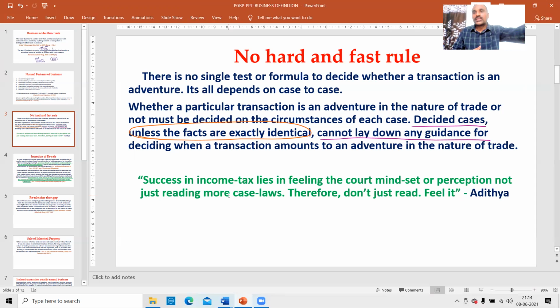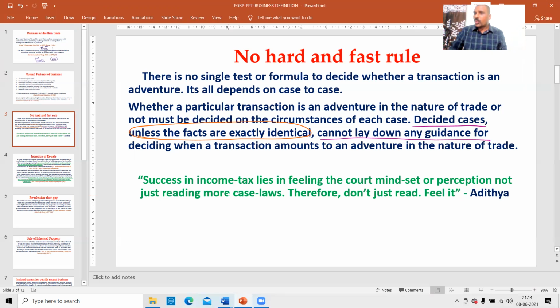How does a boy feel when he reads a letter written by his girlfriend? He has to feel, not just the words. What feeling was he getting from the judgment? That is the most important point. Most people don't know. They think success lies in reading more case laws and remembering more case laws. No, even if you learn 1,000 case laws by heart, there is no guarantee that you will win the case.